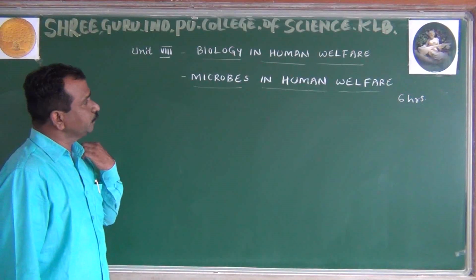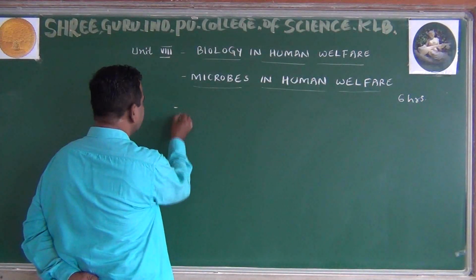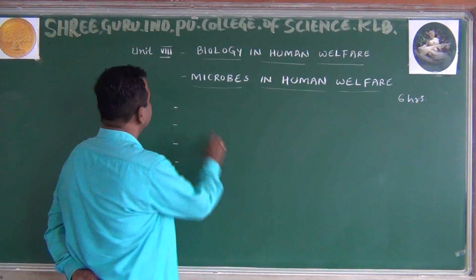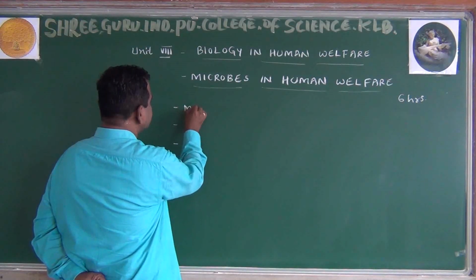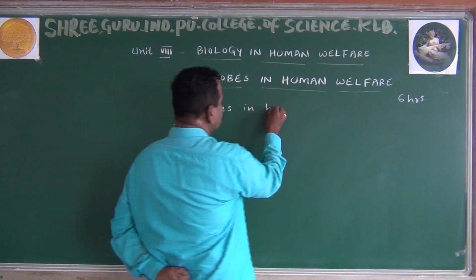This microbes in human welfare chapter comprises 6 subunits. Number 1, microbes in household products.